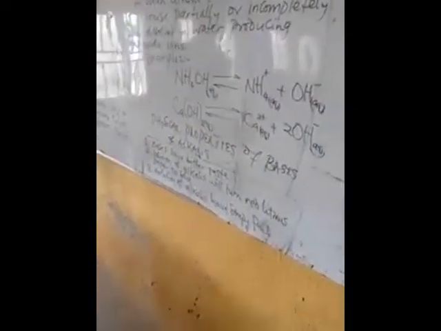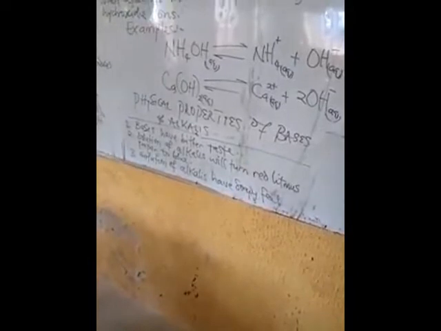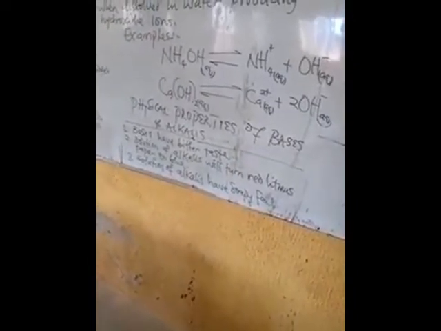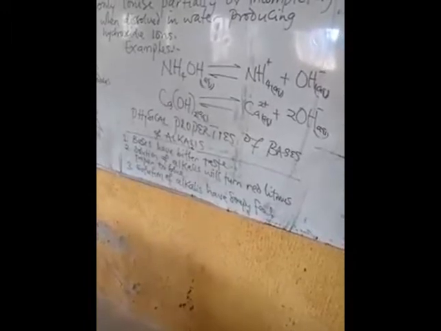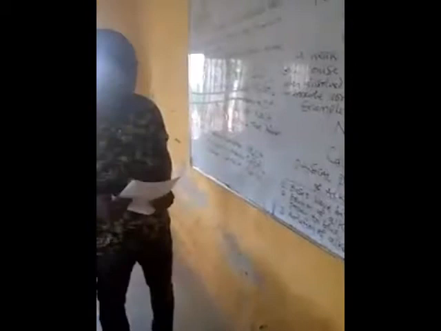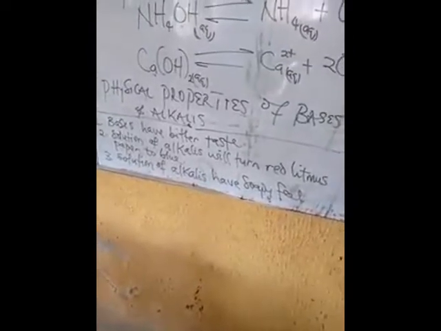In our last segment of the topic, we have the physical properties of bases and alkalis. Bases usually have a bitter taste. I repeat, one, bases have a bitter taste. Two, a solution of alkalis will turn red litmus paper to blue.